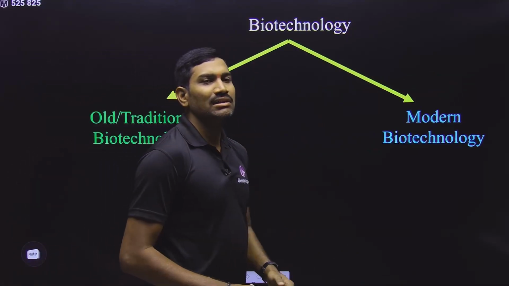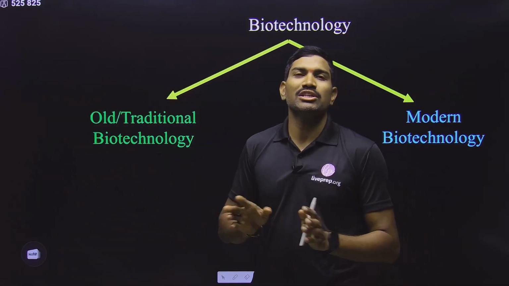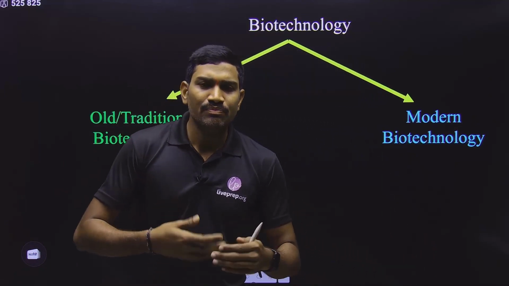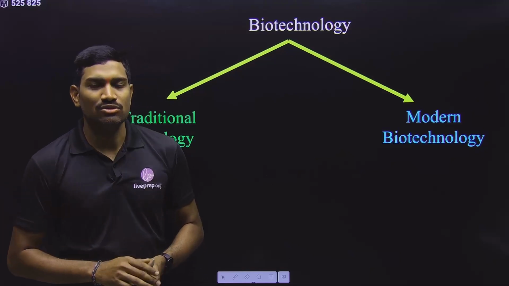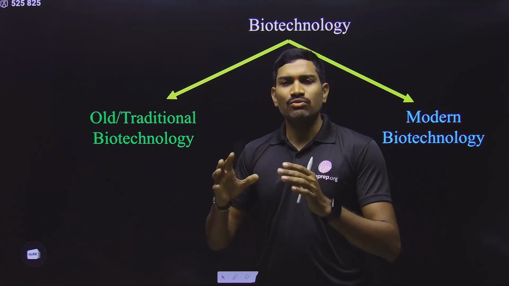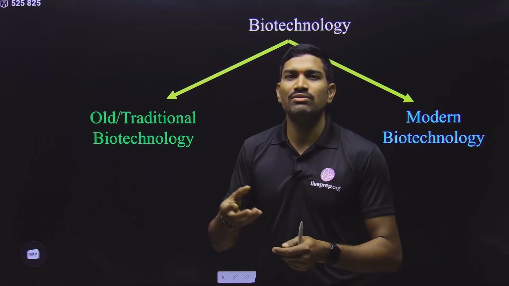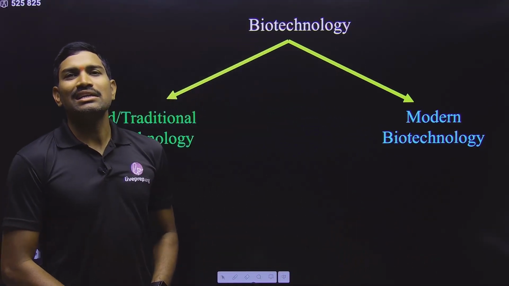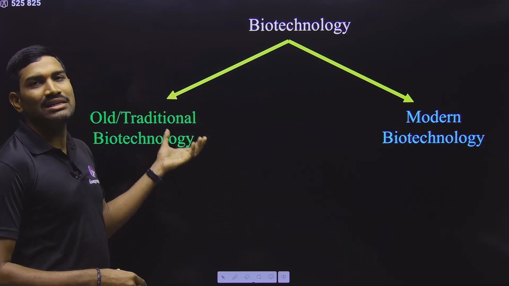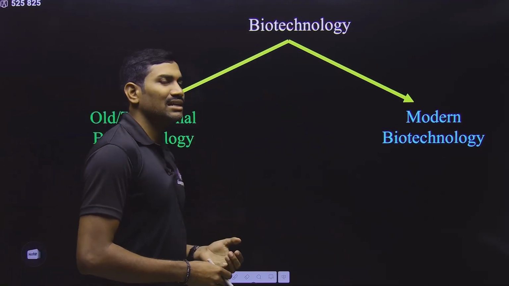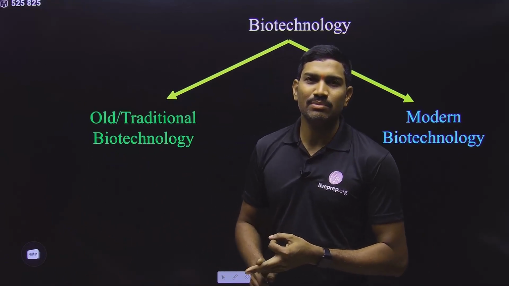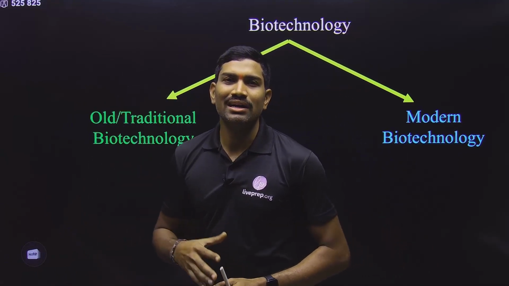But initially in the old biotechnology, these gene manipulations were not performed, and scientists tried to get some betterments in the existing varieties only. Whatever the strains of bacteria, varieties of plants or breeds of animals were there, within those they were trying to get some improvements through different processes. That's it. But technically they did not aim at gene manipulations. So that's why these all come under the traditional or old biotechnology. Generally under this we talk about the bread industry, the alcohol or wine industry, and curd preparation. All those things come under the old or traditional biotechnology.